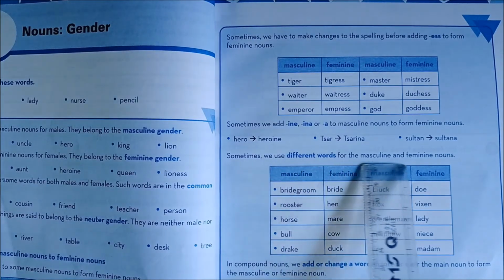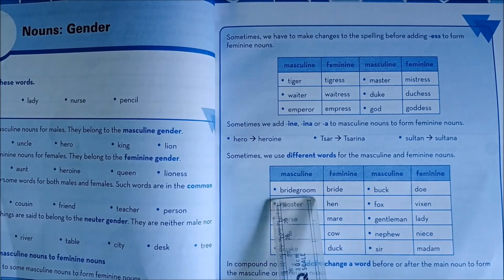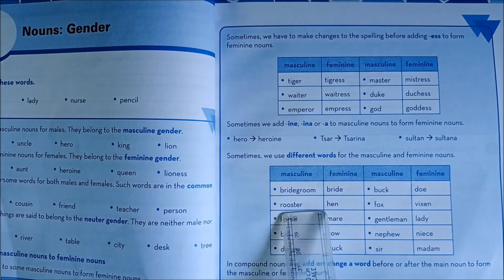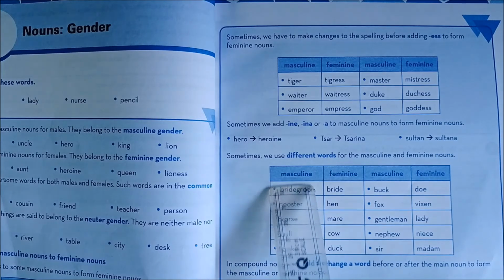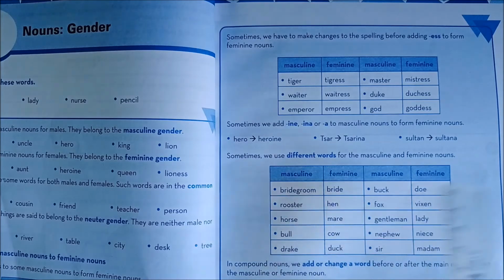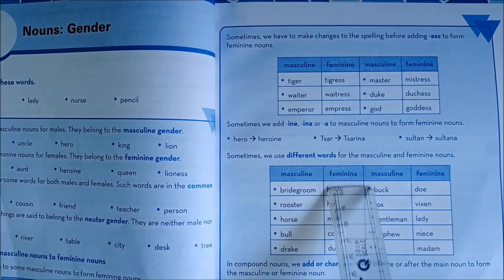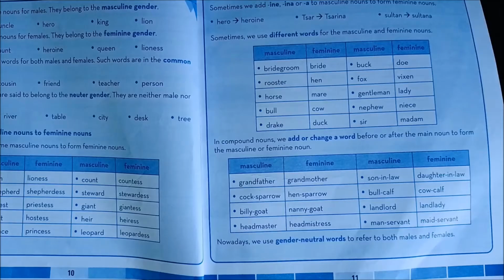Sometimes we use different words for the masculine and feminine nouns. So look here: bridegroom, bride; rooster, hen; horse, mare; bull, cow; drake, duck. So the whole masculine word has been changed. We didn't add any ess or change the spelling. The whole word has been changed for the feminine form.